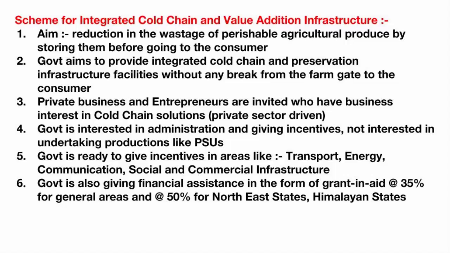And of course, the government also provides financial assistance, and it depends on the region. Let's say if you're in the general area, it will give you 35%. And if you're in the northeast states, then you'll get 50%. And in the Himalayan region, again, 50%. Because you see, these areas are hilly terrain and there the transportation system is not that great. In fact, there is no transport infrastructure. So the government gives you concession for that.